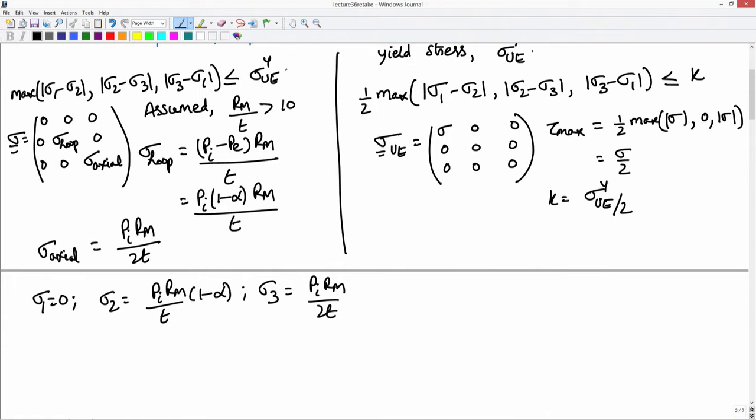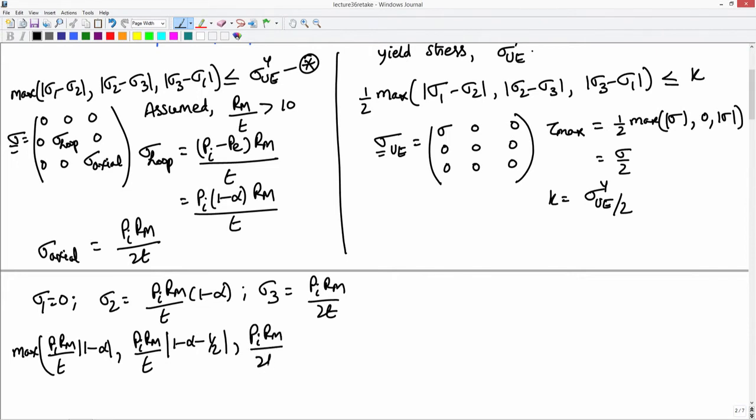Substituting these values into the star equation, we get the maximum of P_i r_m by t times the absolute value of 1 minus alpha, comma, P_i r_m by t times the absolute value of 1 minus alpha minus 1 by 2, comma, P_i r_m by 2t, must be less than or equal to sigma_yue.